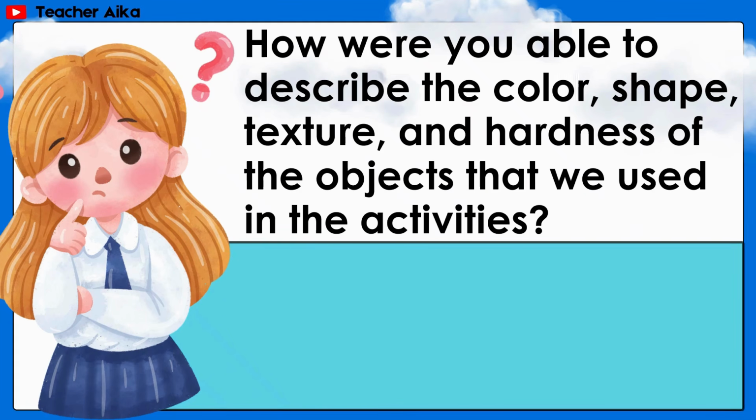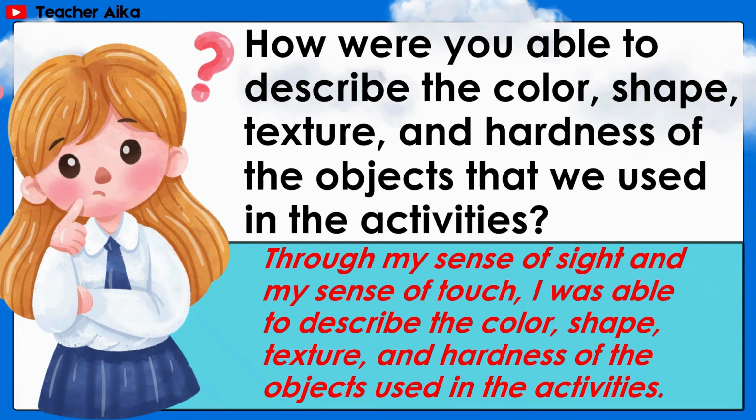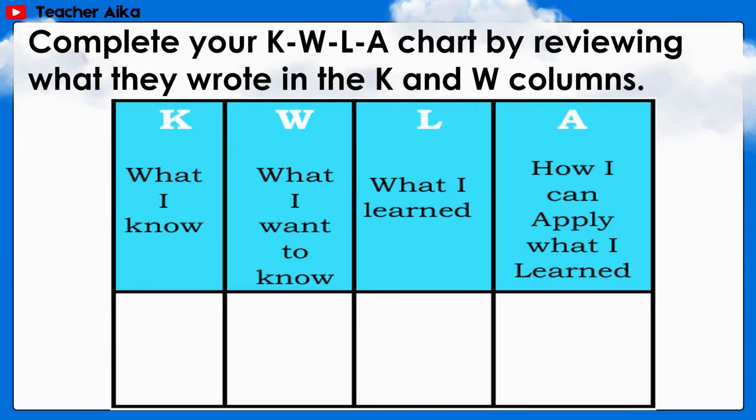How were you able to describe the color, shape, texture, and hardness of the objects that we used in the activities? Possible answer: through my sense of sight and my sense of touch, I was able to describe the color, shape, texture, and hardness of the objects used in the activities. Complete your KWLA chart by reviewing what you wrote in the K and W columns.